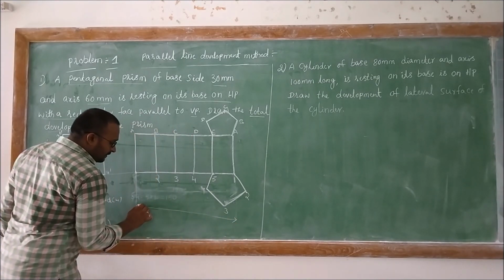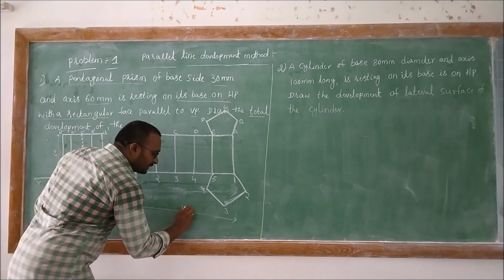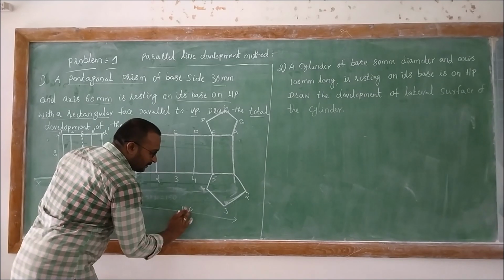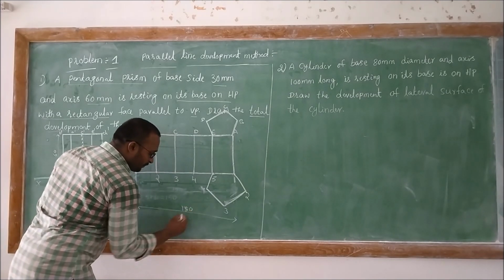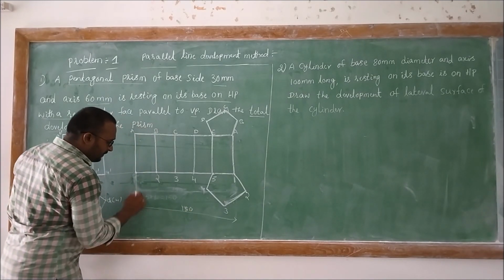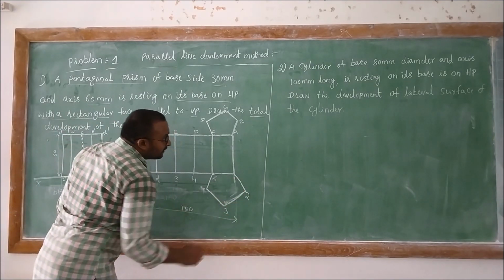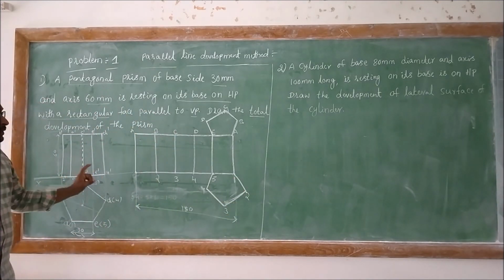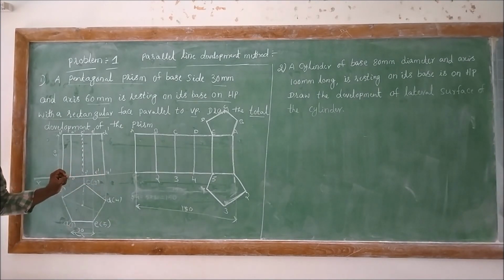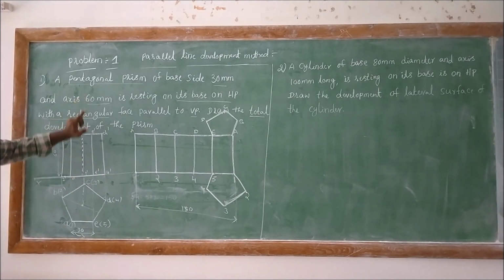Then here this is the 150 mm perimeter of the given line. Right? So this is the total development of the given prism.